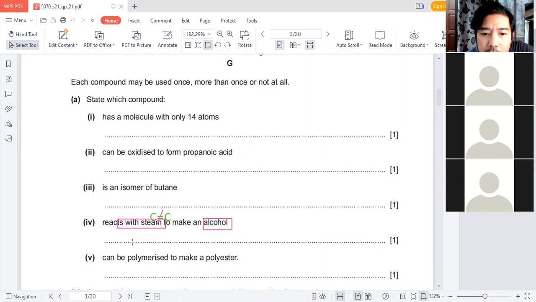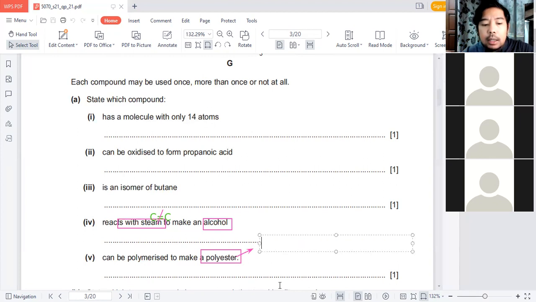Now, this can be polymerized to make a polyester. I want to know about polyester. A polyester is formed between an alcohol and a carboxylic acid.